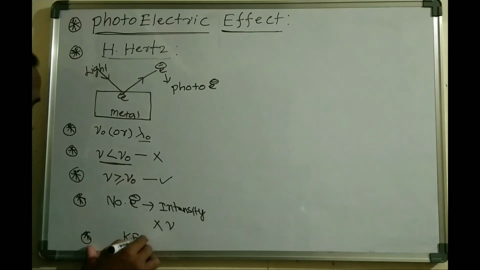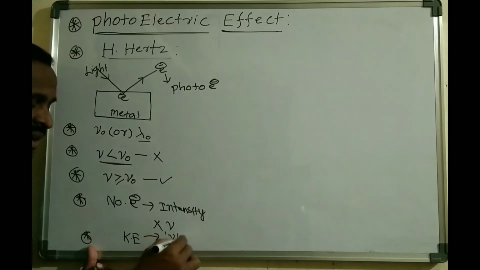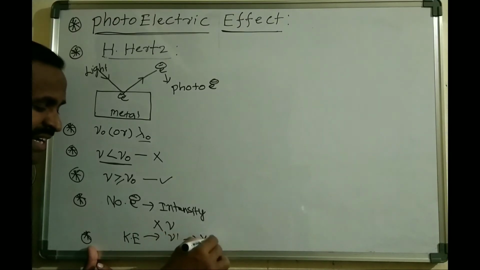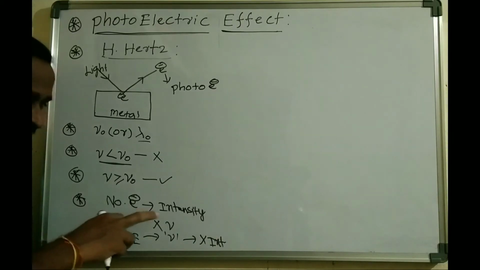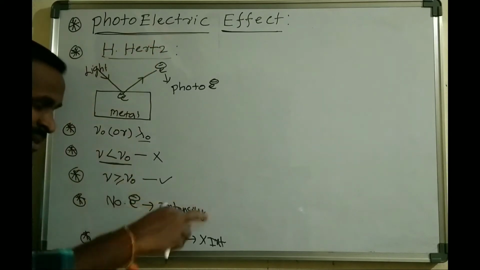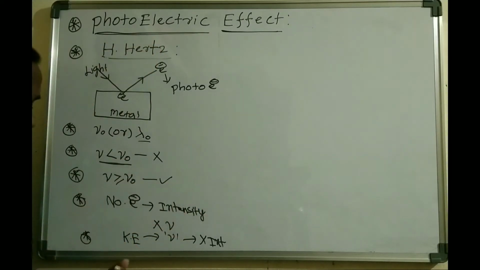This kinetic energy depends upon the frequency of light, and it is independent of its intensity, right? The number of electrons ejected depends purely on the intensity of the light, whereas the ejected photoelectrons are associated with some amount of kinetic energy. This kinetic energy is directly proportional to the frequency of the light, and it is independent of its intensity.